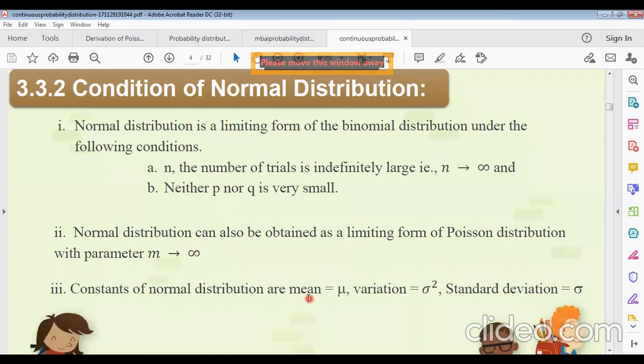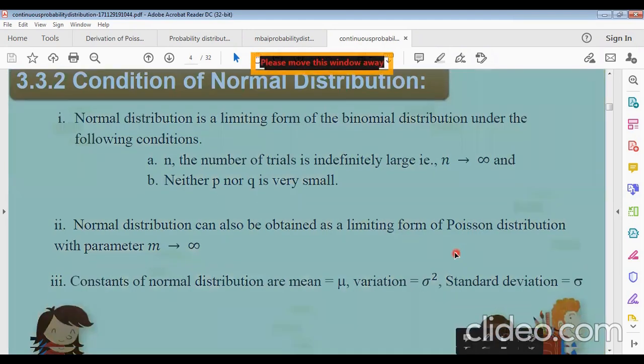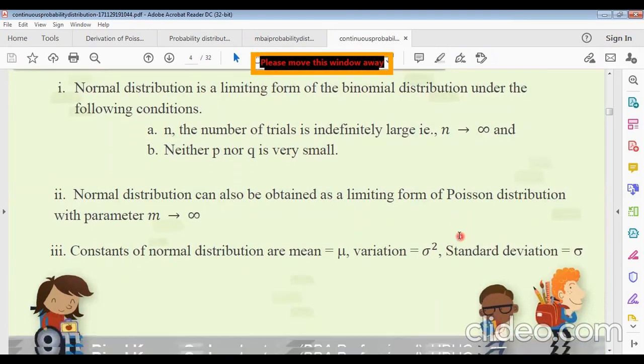Now, the constants of normal distribution are mean mu and variance sigma square. Standard deviation will be what? Sigma. You must know this for the normal distribution. This is the notation: mean is mu and variance is sigma square. Standard deviation is sigma.